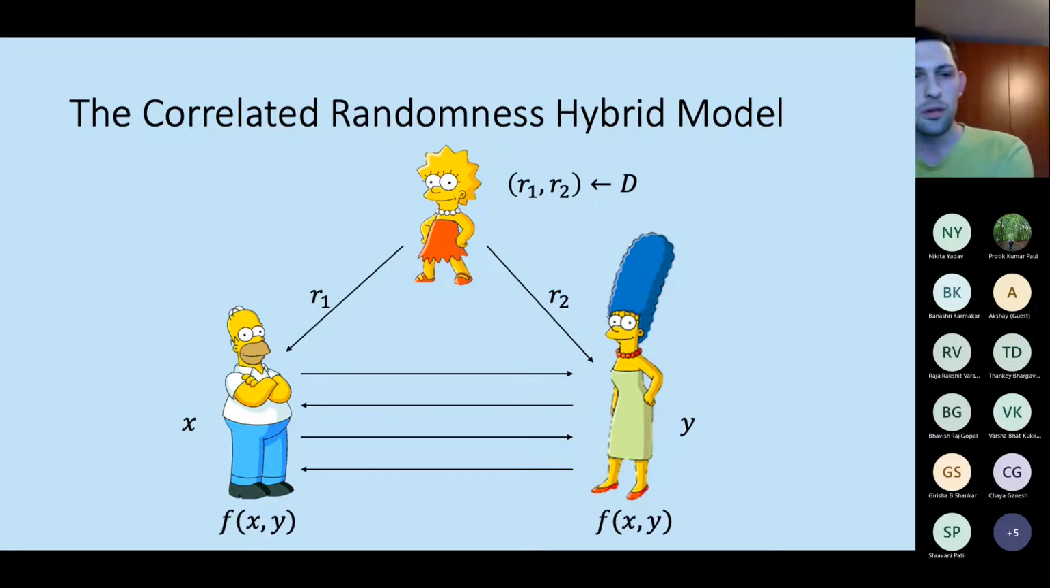Okay, so this is the model that we care about. And the question is: is there something that can be computed? If so, what can be computed, and what cannot be computed with perfect security in this correlated randomness hybrid model?